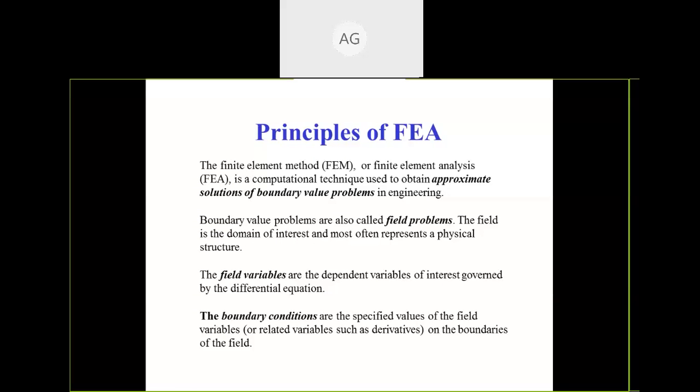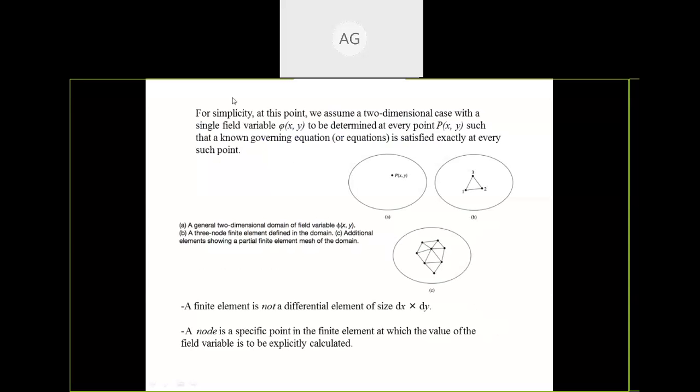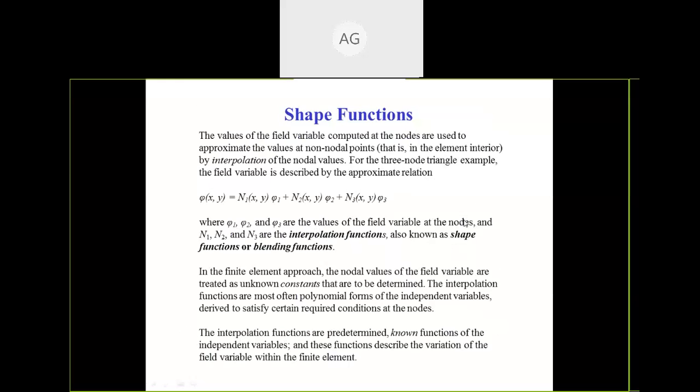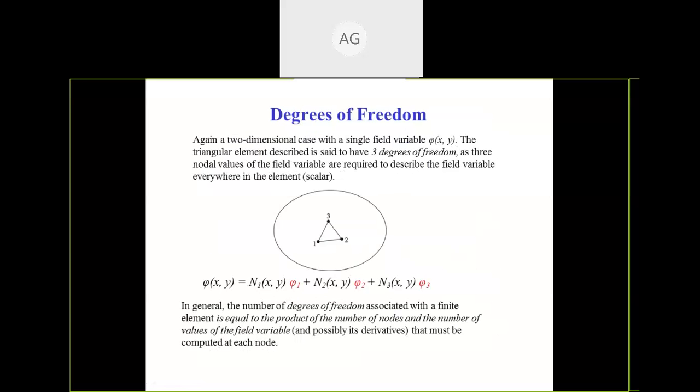The finite element method, or finite element analysis, is a computational technique used to obtain an approximate solution of a boundary value problem. So we are going to get an approximate solution of a particular element, and after that we are going to make it equivalent to the system. So these are elements, nodes. We are considering one element, and after that we are going to do solving. This calculation is solved at the back end in the software, so there is no need to do those solving calculations.